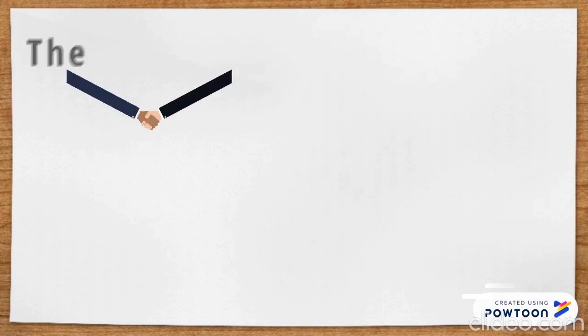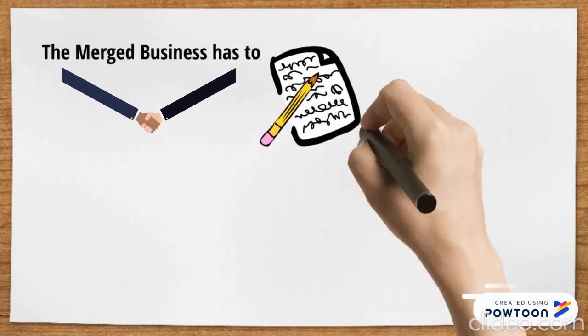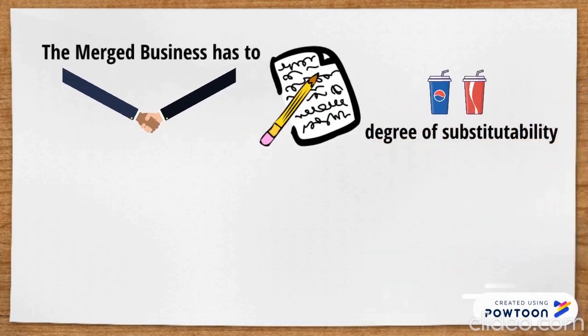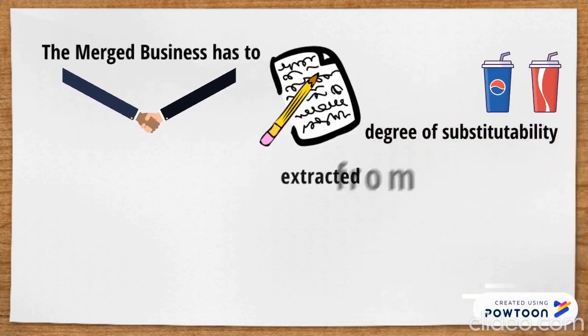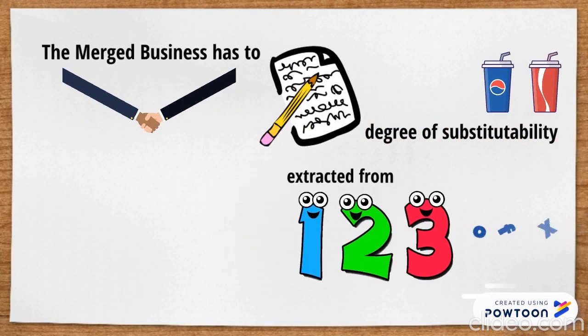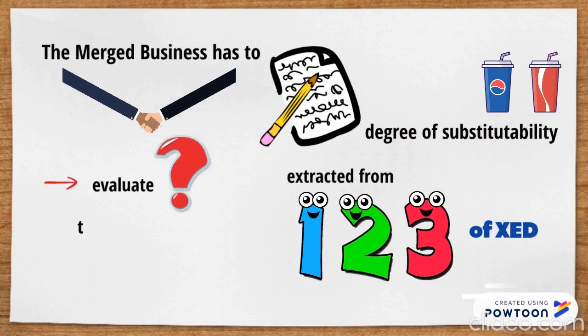In this case, the merged business has to take note of the degree of substitutability for the two products, which can be extracted from the numerical value of XED, hence to evaluate whether or not it is a good choice to reduce the price of Coke.